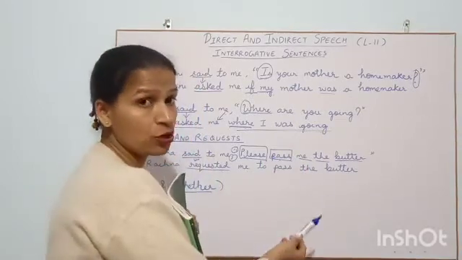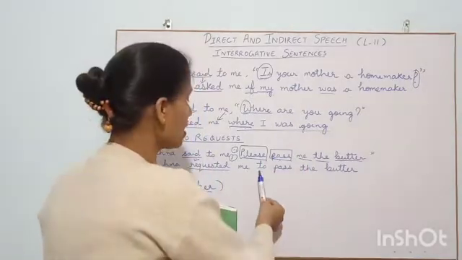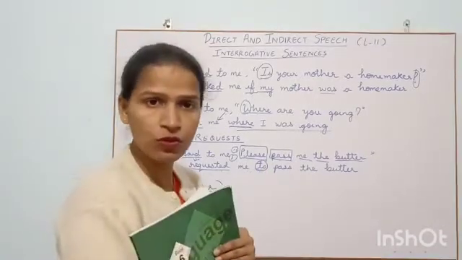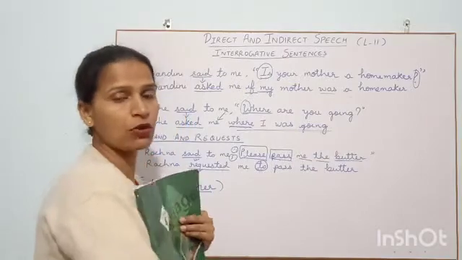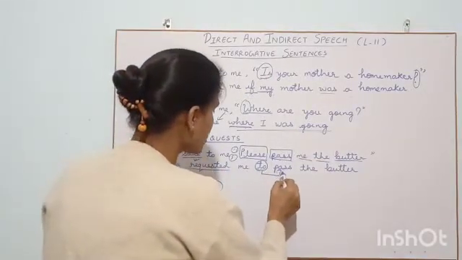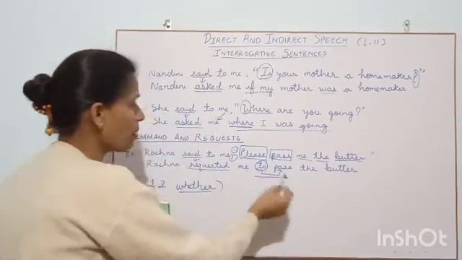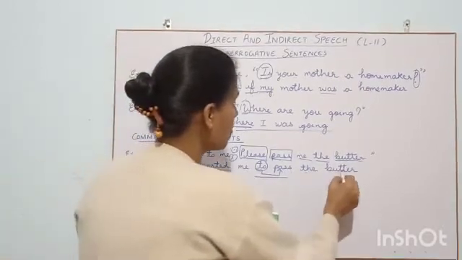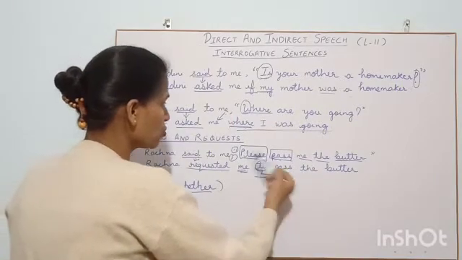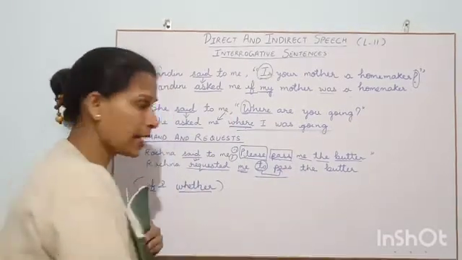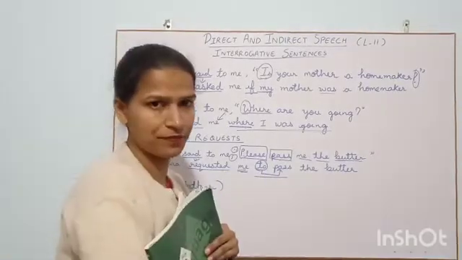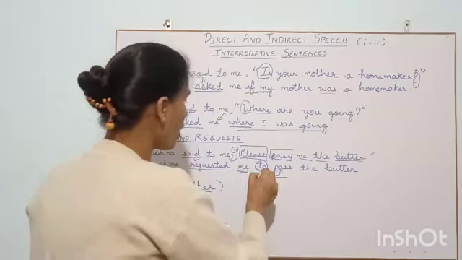And I have told you before, for base form, if it is a positive sentence, we are going to use to. The rule has been mentioned in the book and I have read it for you already. To pass, this will be connected to pass what? The butter. Already we have used me, so there is no use of using me all the time. It is understood: Rachna requested me to pass the butter. This is how you have to use to.